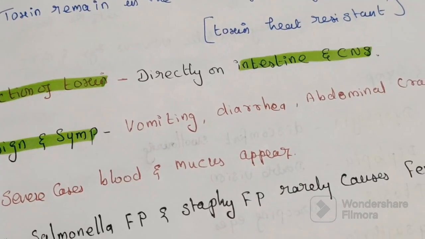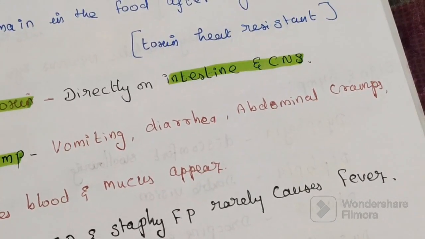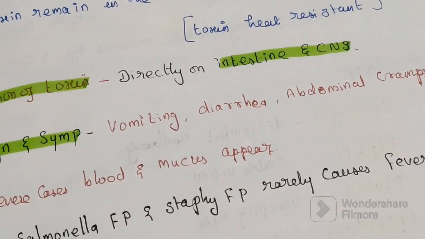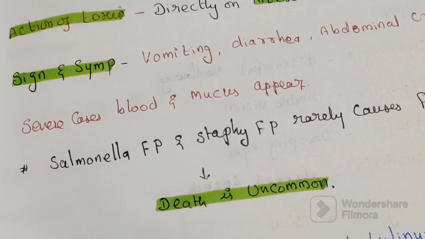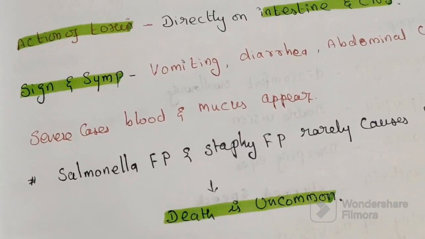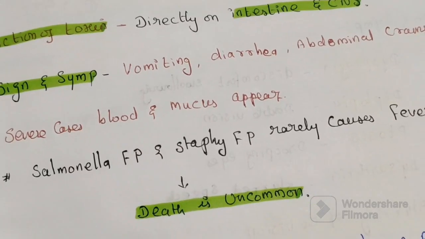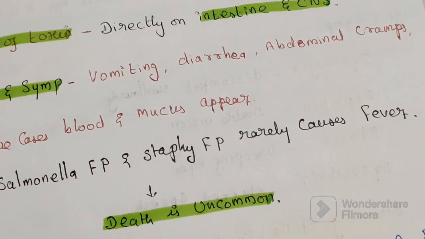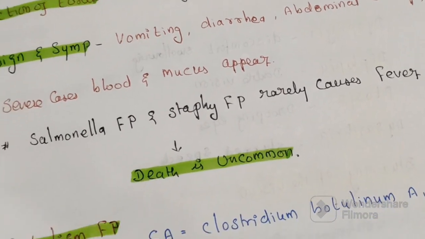What are the signs and symptoms? It causes vomiting, diarrhea and abdominal cramps. In severe cases, blood and mucus may appear. Unlike Salmonella food poisoning, Staphylococcus food poisoning rarely causes fever. Death is uncommon.